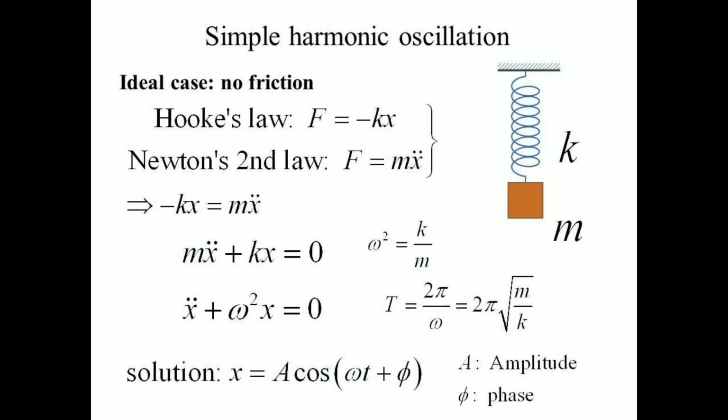So the distance between the mean position and the extreme position is the amplitude of the object, and phi is the phase of the oscillation. So what is the solution of the simple harmonic oscillation? x, the displacement, is equal to A, the amplitude, cos of omega t, that is angular velocity and time, plus phi, the phase of the oscillation. Okay, so I hope you got this derivation.